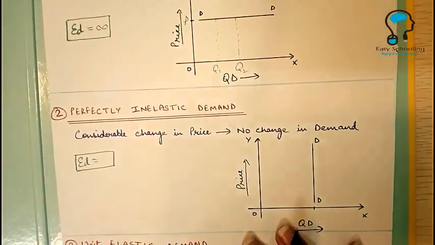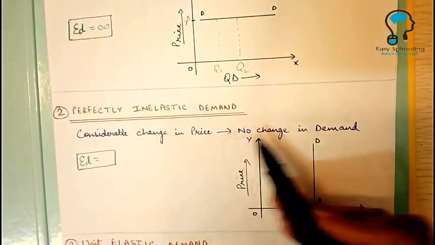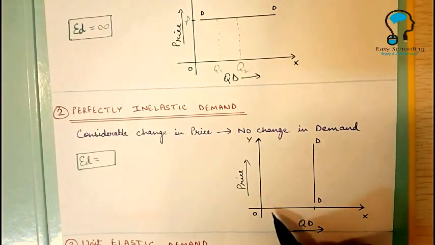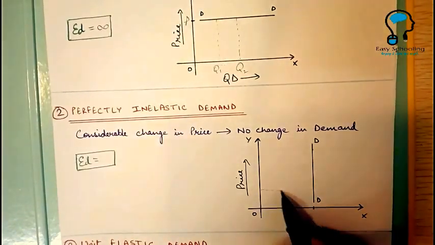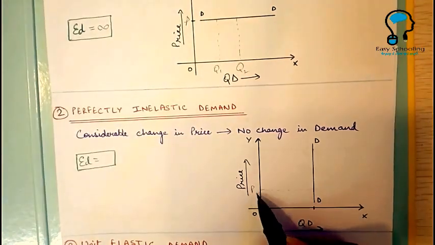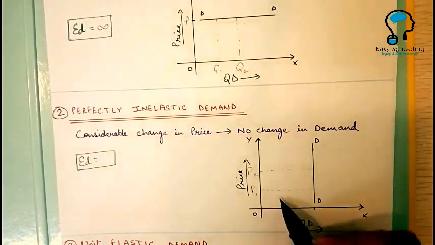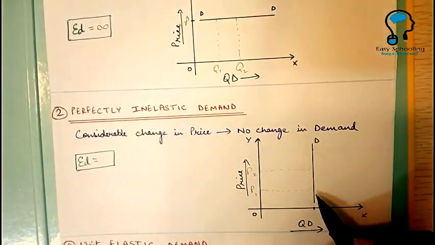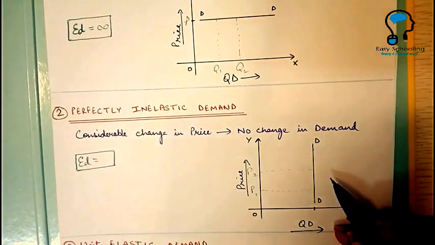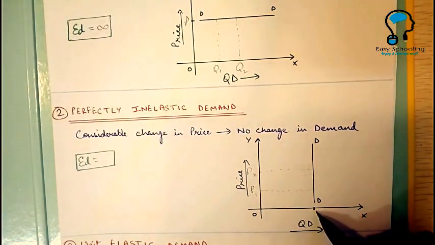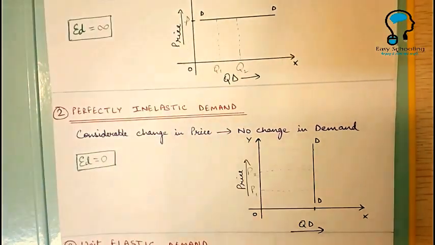Now next is perfectly inelastic demand. Considerable change in price causes no change in demand. The price is changing continuously, but the demand is the same. The price here is P1, again here the price is P2. So the price is changing continuously, but because of some reason the demand is not changing, the demand is the same. So in this case, since the demand is not changing at all, the elasticity of demand is 0.